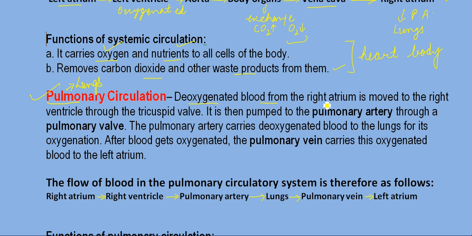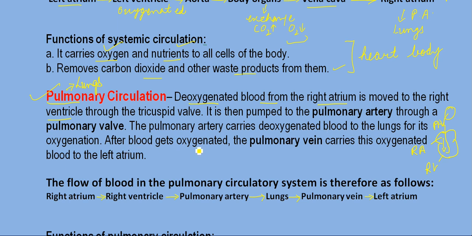Now what happens in pulmonary circulation? Deoxygenated blood from the right atrium is moved. This is your heart. So the deoxygenated blood from your right atrium goes to your right ventricle. Now from the right ventricle, through the pulmonary artery, it goes to the lungs. The pulmonary artery carries the deoxygenated blood to the lungs for its oxygenation.